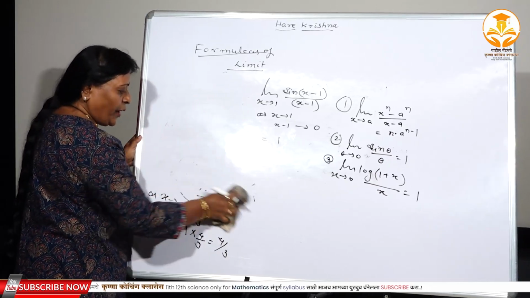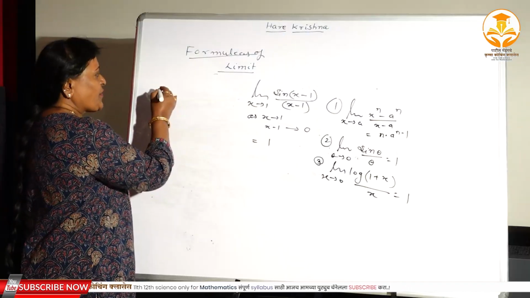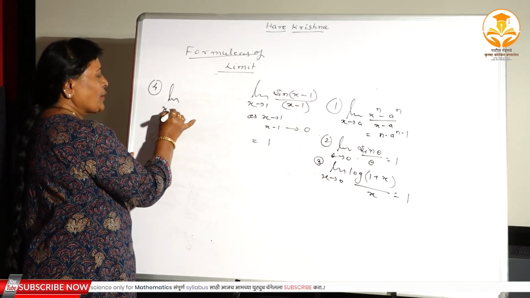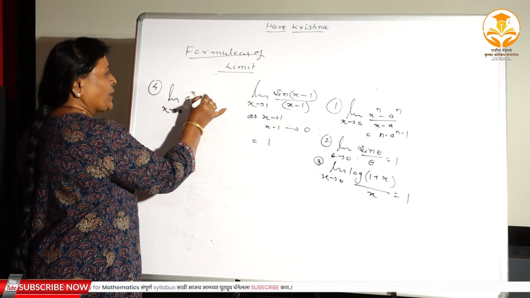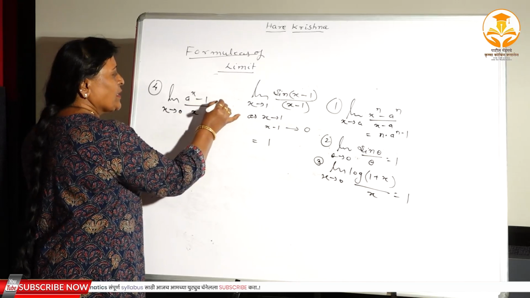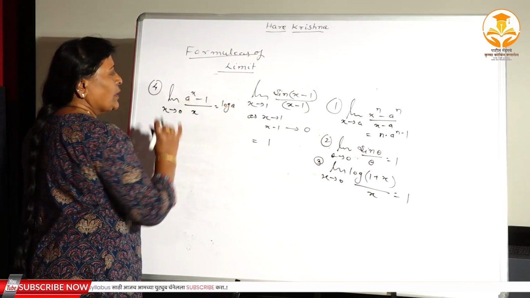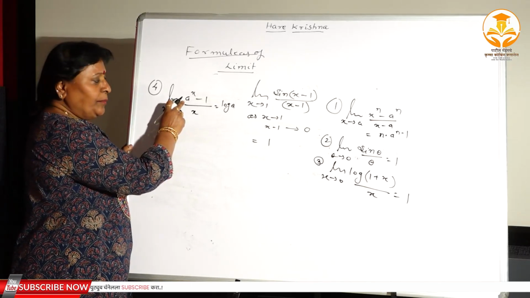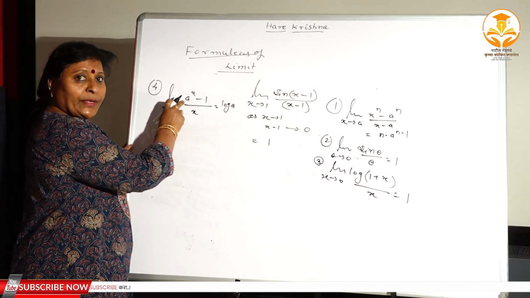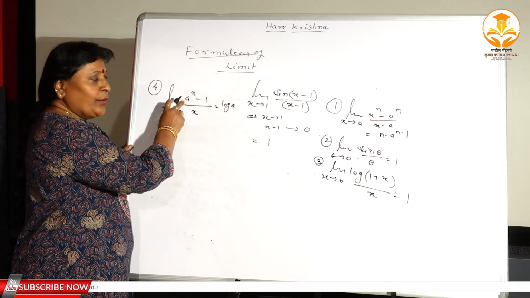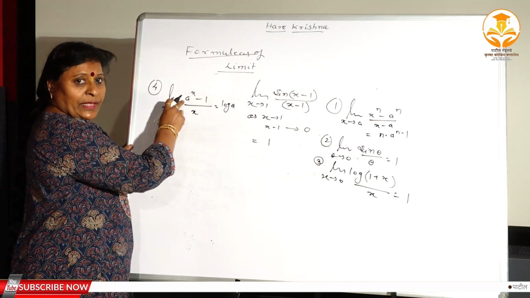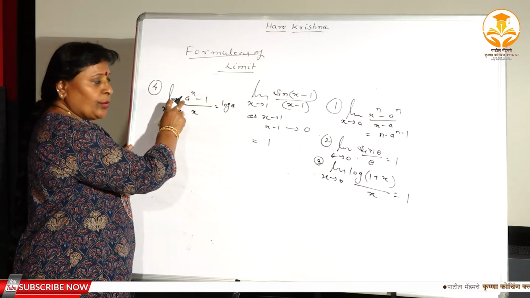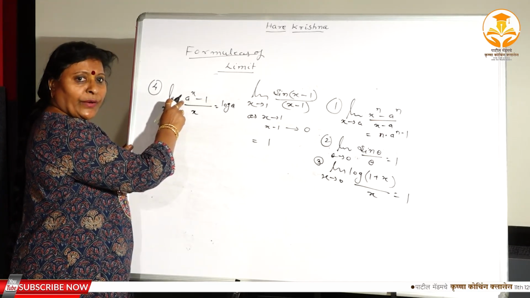Because this is a topic of 11th standard, the next formula, that is the fourth one, limit x tends to 0, a to the power x minus 1 divided by x, it is equal to log a. See this formula here. Again a is any constant term. It should not be negative. The base can never be negative. It should always be greater than 0, not equal to 0 also. It should be greater than 0, like 2, 3, 4, 5, 100 also.